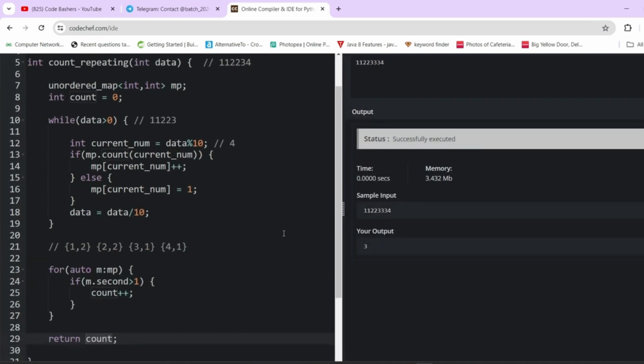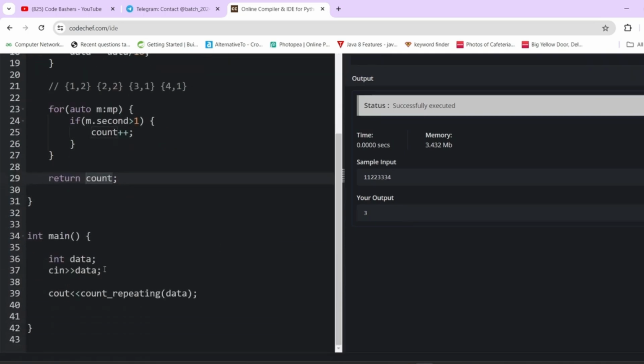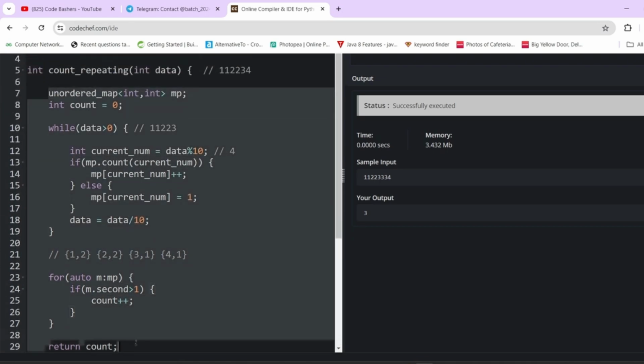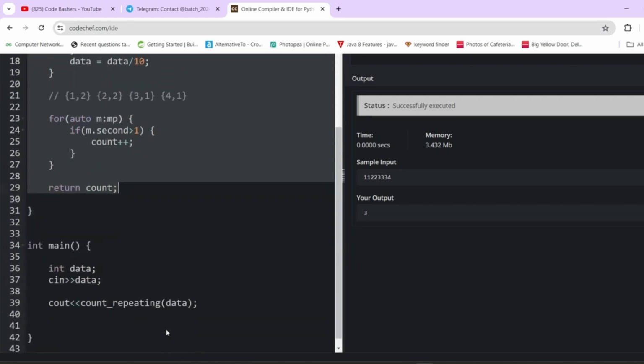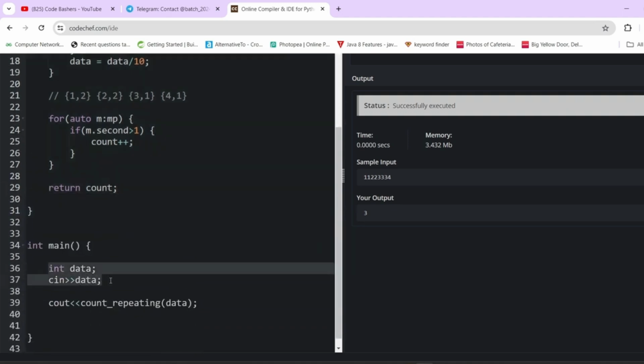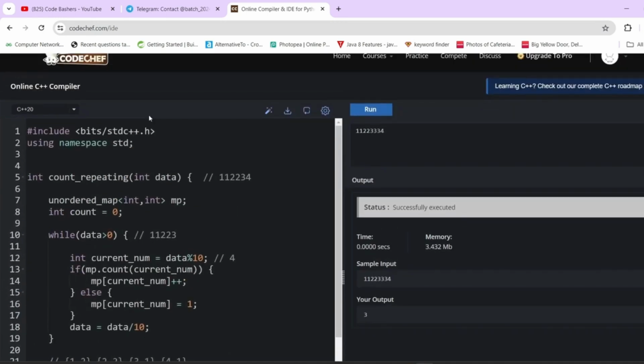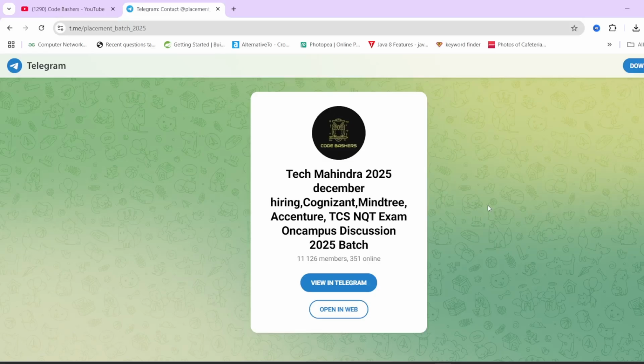There might be a scenario where you have to take input on your own, so this is the way to take the input. But as per my understanding, in TechMahindra you only have to implement the function, so your code should start from here. If you have to take the input, you can take it like this. I have written this code in C++, but you can write in Java, Python, or any language you are comfortable in. So guys, I hope you have liked the first question.